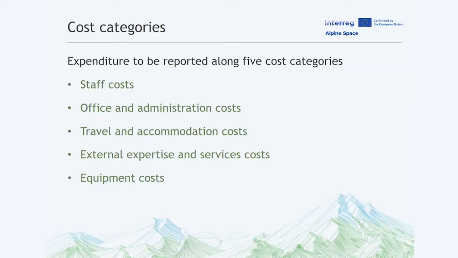In the Alpine Space, we have 5 cost categories: staff costs, office and administration costs, travel and accommodation costs, external expertise and services, and equipment costs. You will find out in the program's eligibility rules which kind of expenditure falls under the single cost categories and which kind not. Any expenditure not covered by the 5 cost categories is not eligible. For instance, infrastructure and works are not eligible in our program.